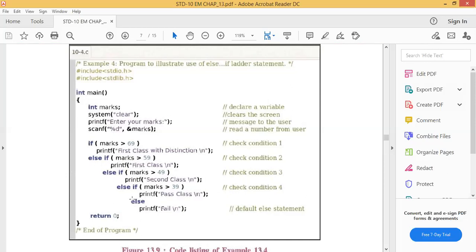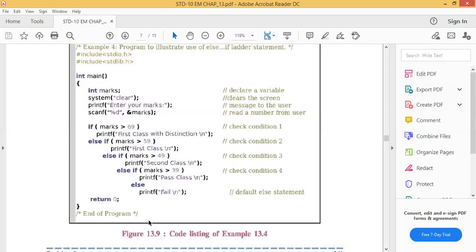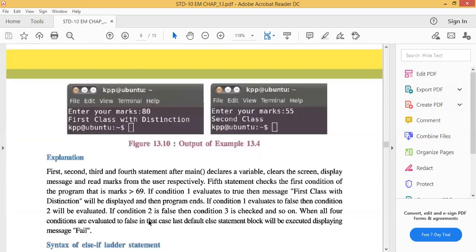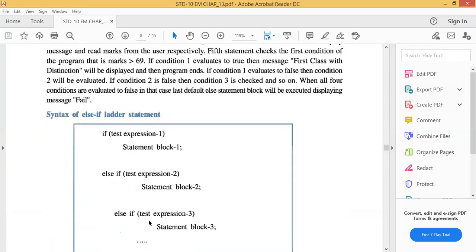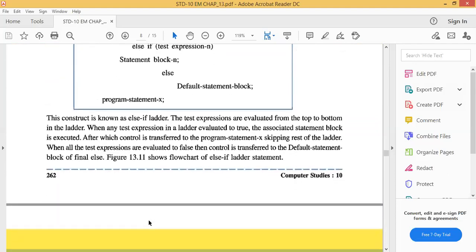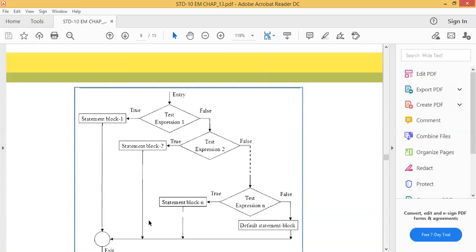Else, see, this is the only else statement. If, multiple if, and then only one else. Else, it will be a fail. Very nice coding. You must type the code blocks. So this is an else if ladder, where all multiple ifs are there.